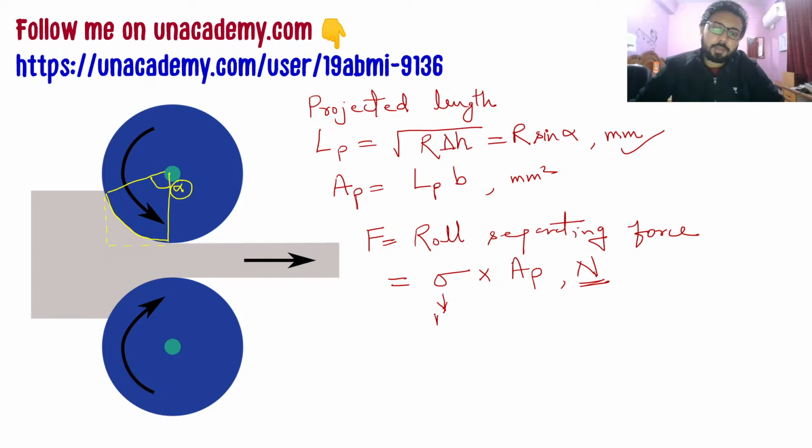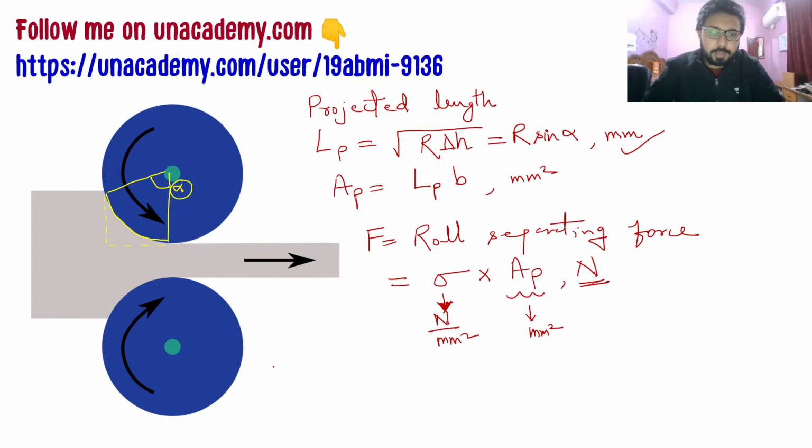Usually the strength is given in Newton per mm square, and this projected area will be given in mm square. So you can find the final force in rolling, that will try to separate the roller and the workpiece. The roll separating force is just this sigma into AP Newtons.